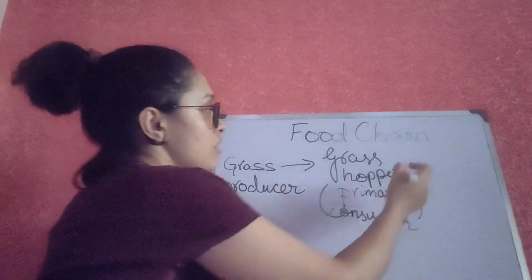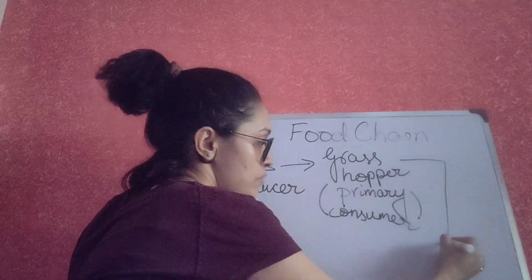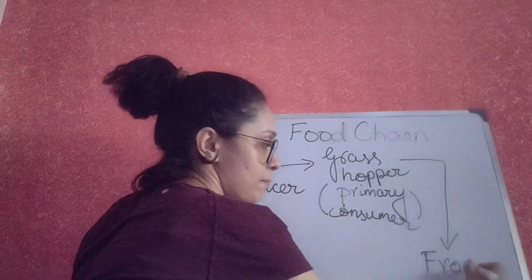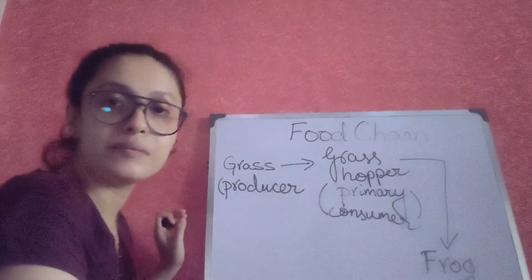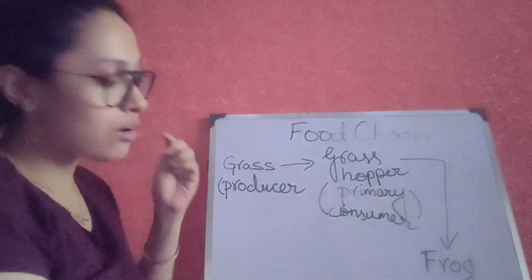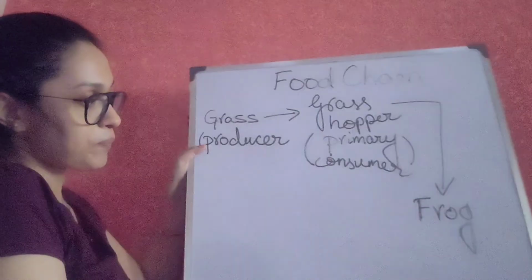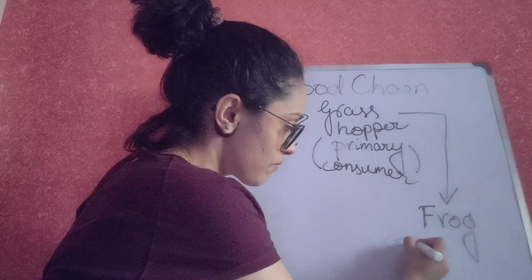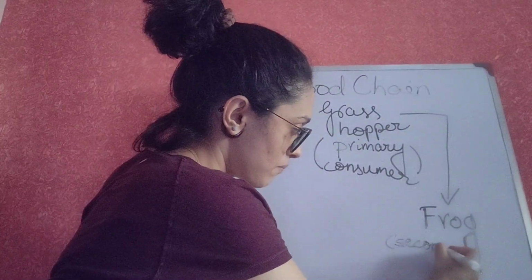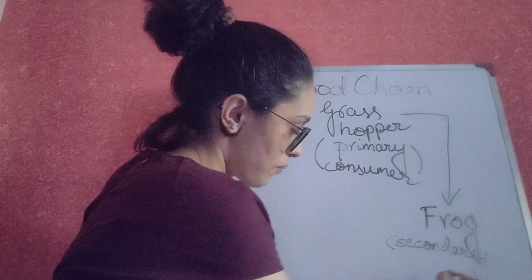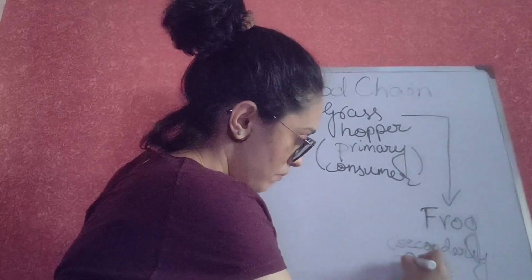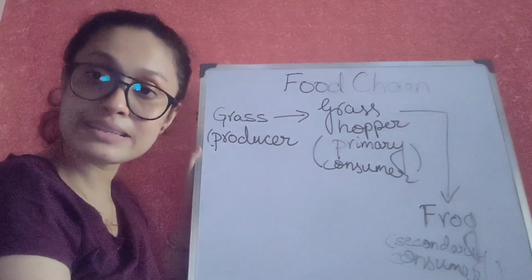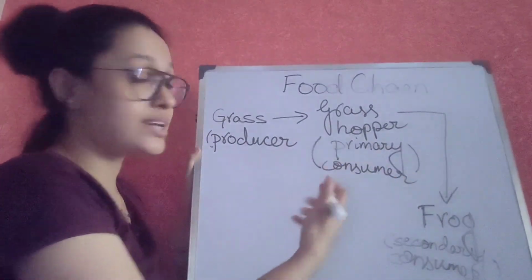This grasshopper can be further eaten up by a frog. And the frog here becomes the secondary consumer. Right?